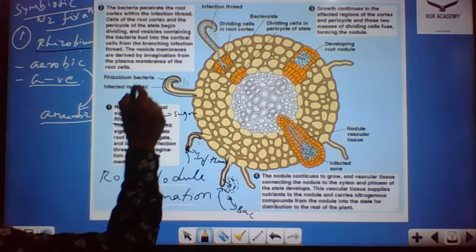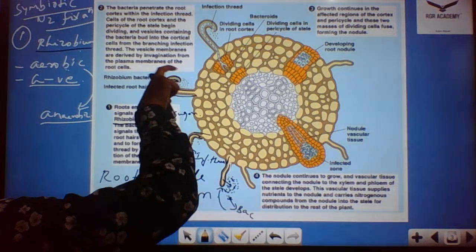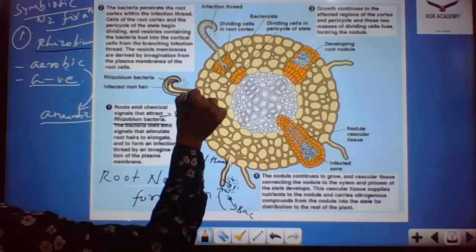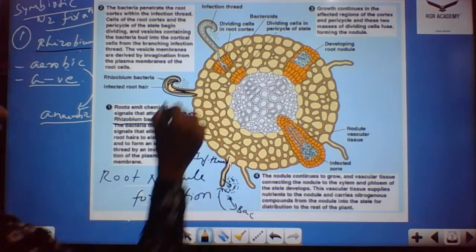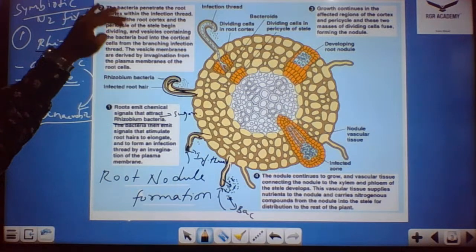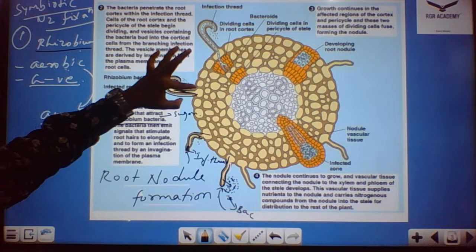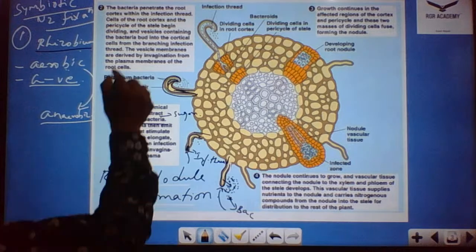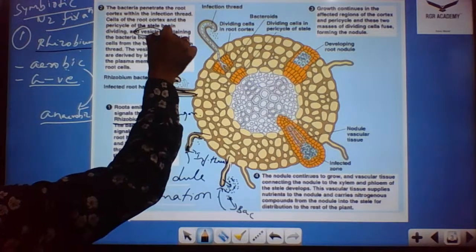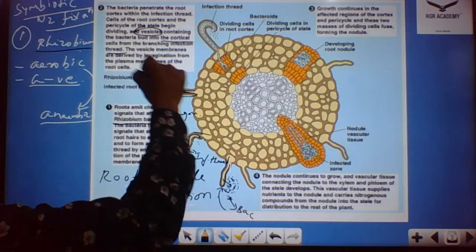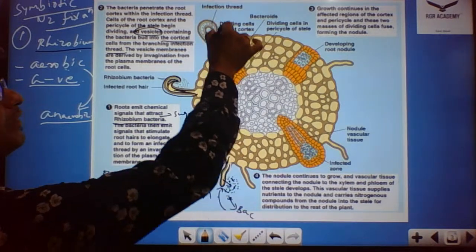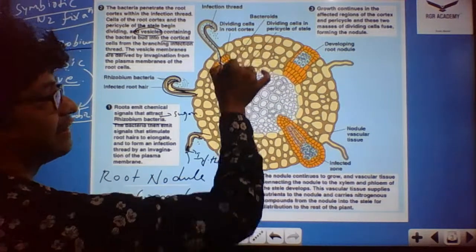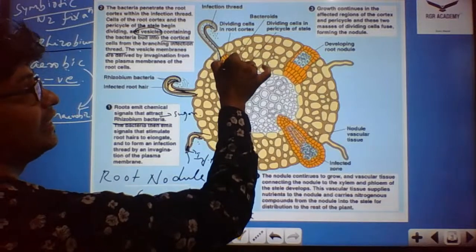The infection thread keeps propagating from the plasma membrane and goes inside, past the pericycle region.